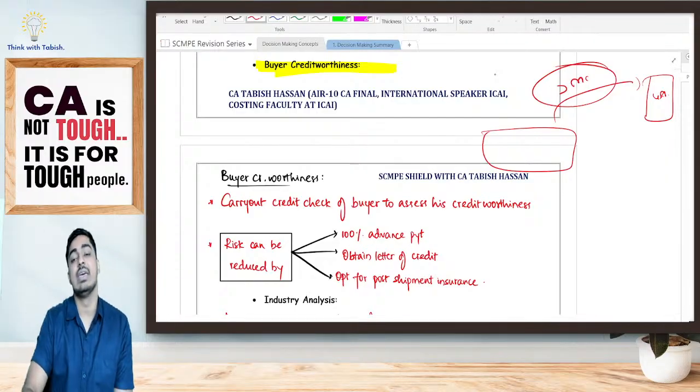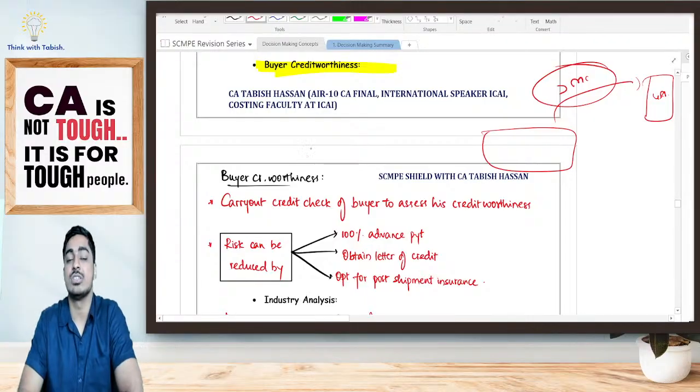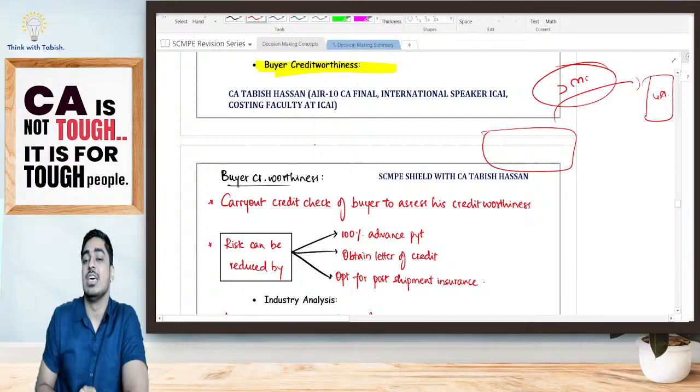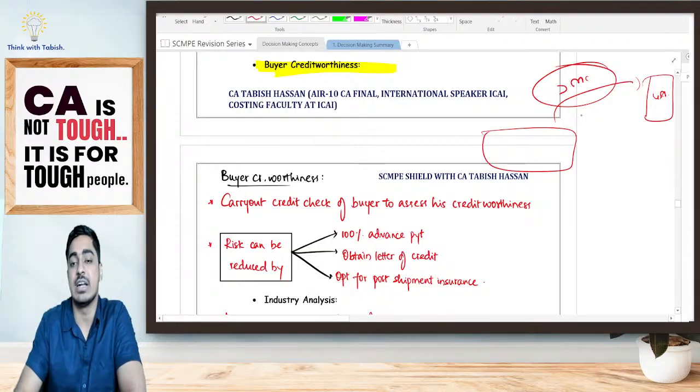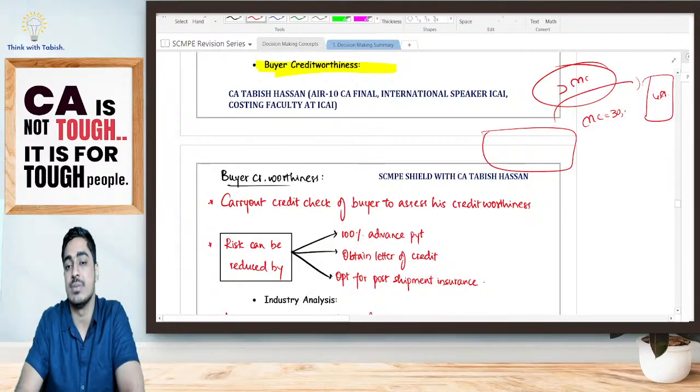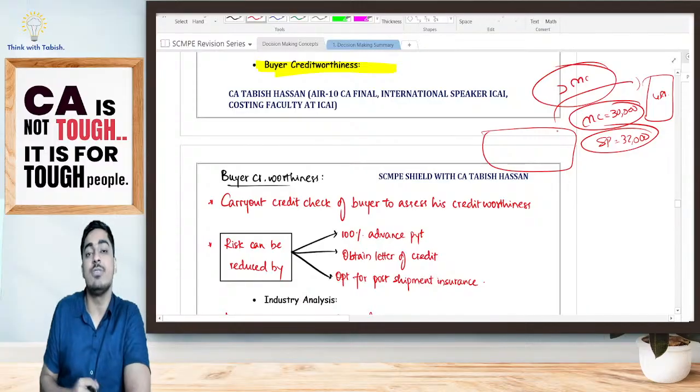Now what is happening? I've incurred my marginal cost. I've charged only a small profit. But the buyer is not credit worthy. The buyer is not making me payment at all. What will happen, students? My complete amount, whatever I've incurred as marginal cost, say for example 30,000, with the selling price I've set at 32,000. Forget the 2,000 rupees profit. Whatever marginal cost I've incurred is also gone.